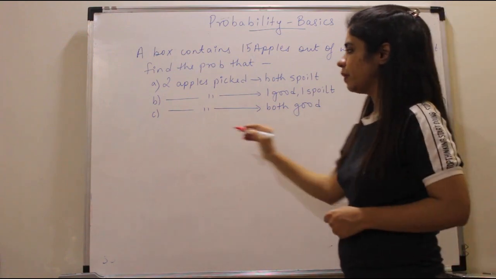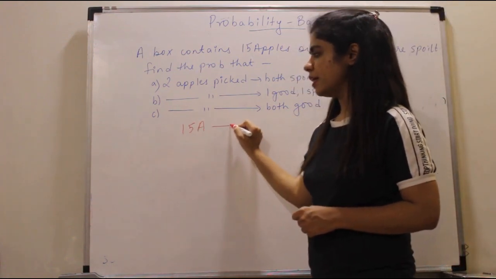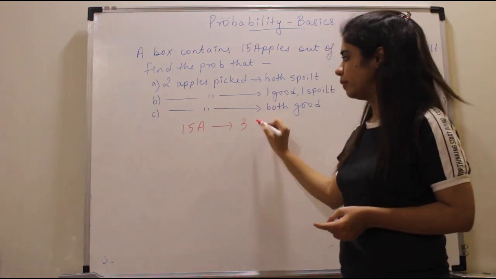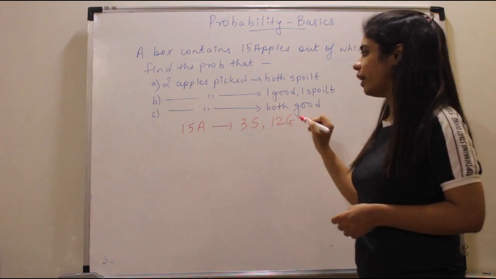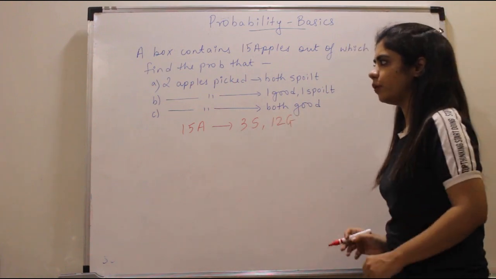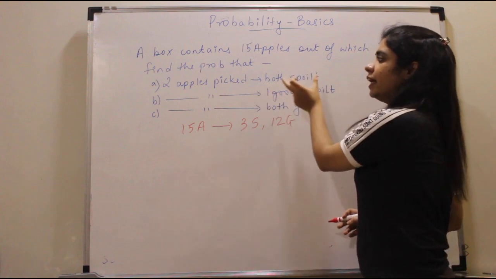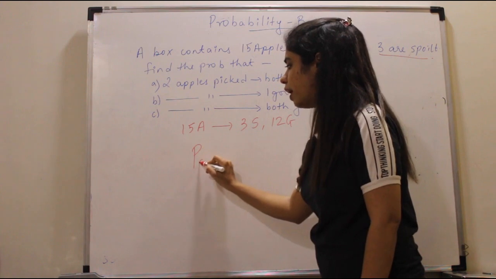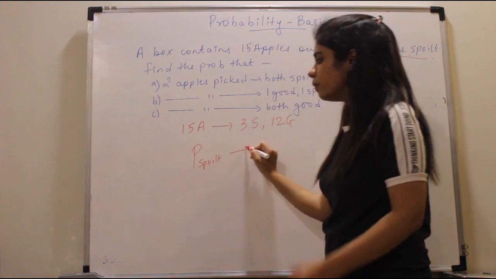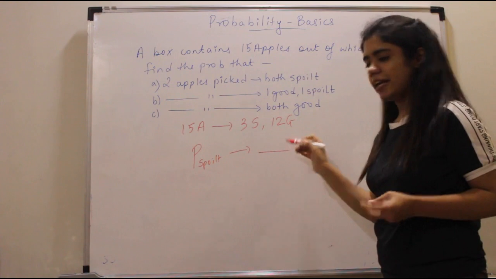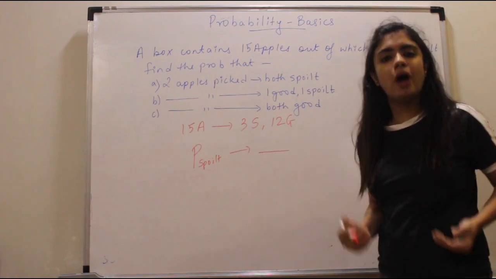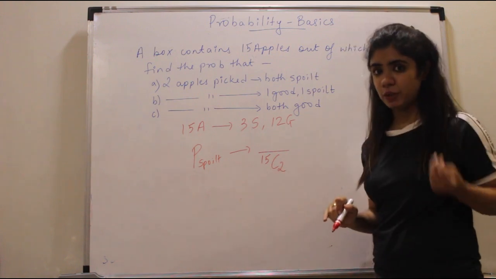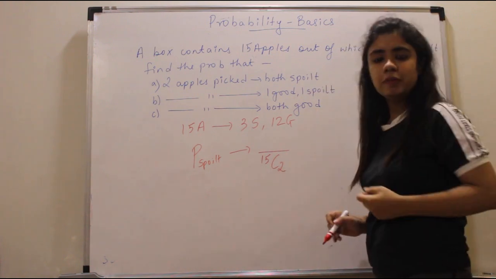So let's understand. Because you have 15 apples, out of which 3 are spoiled, can I say there are 12 good apples? Okay? 3 are spoiled, 12 are good. Find the probability that 2 apples picked, both are spoiled. Probability that both are spoiled. Now what will be your denominator? Understand, out of 15 apples, you are picking 2 apples. So it will be 15C2. Okay, you are picking 2 apples. You want both of them to be spoiled.